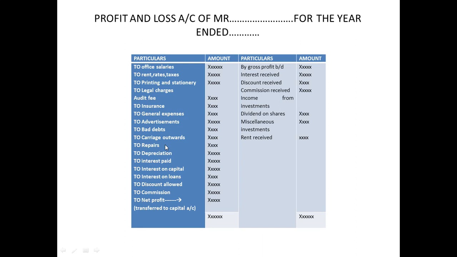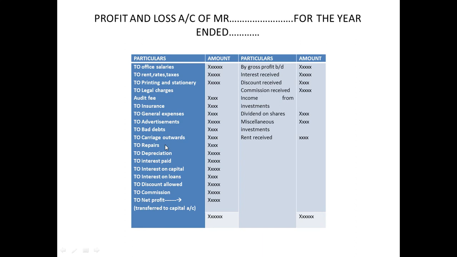So what is happening is your bike's value is decreasing, and that decrease in value is nothing but the depreciation, isn't it? That value has gone, so you make the necessary adjustments. For that reason depreciation is prepared. Okay, interest paid: if you have taken a loan, you pay the interest.